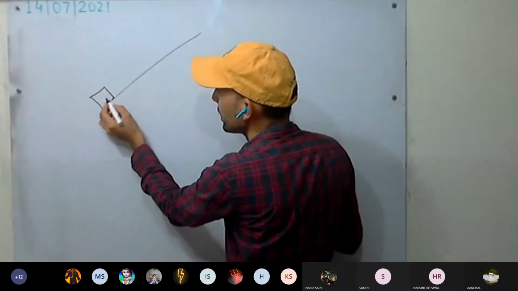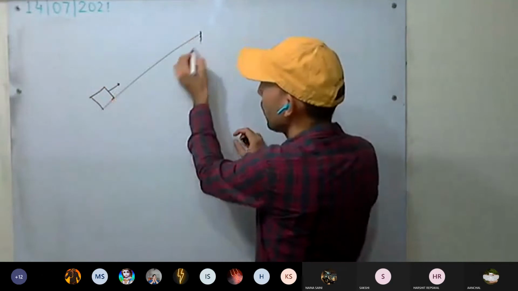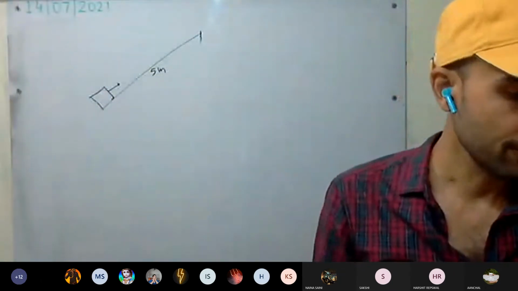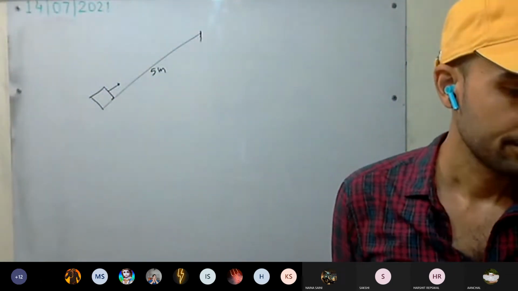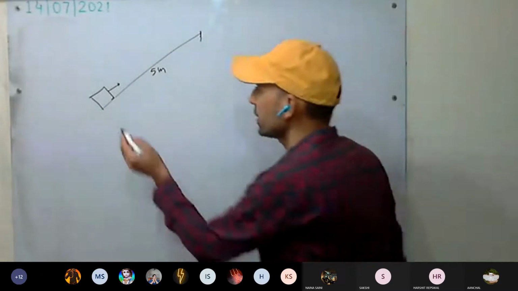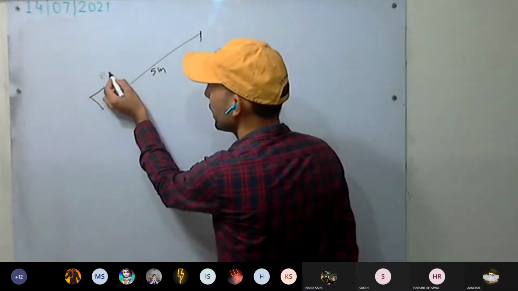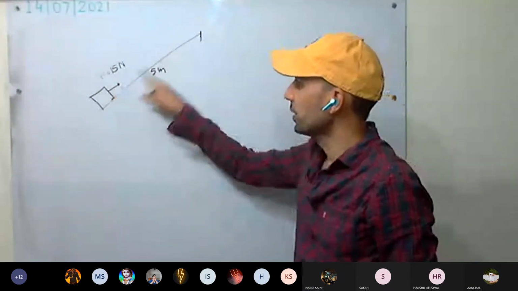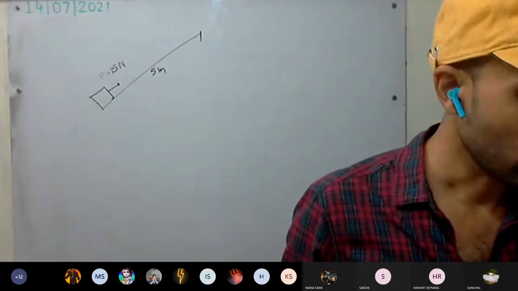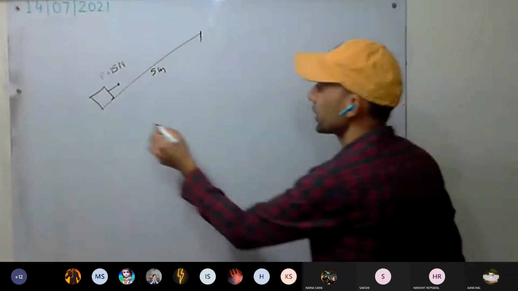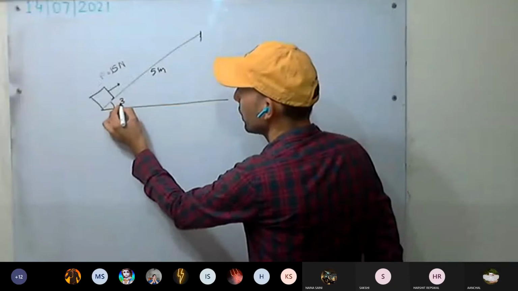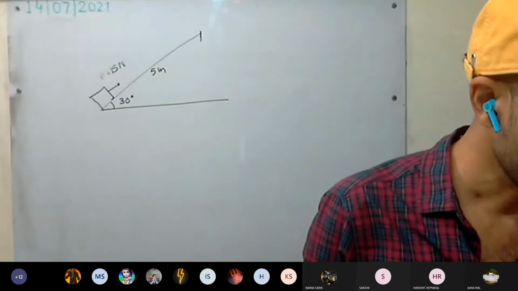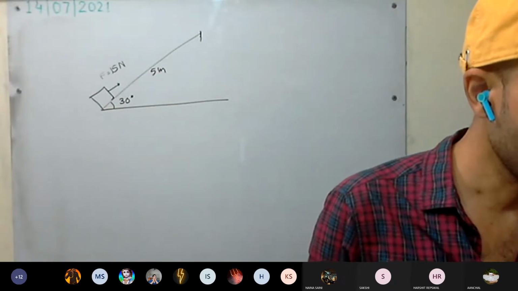Here it is being said that to pull the body up by a distance of 5 meter, how much minimum force is required? 15 Newton. It is given. Force required is equal to 15 Newton in this direction. 15 Newton force is required to pull a body along an inclined plane, making an angle of 30 degree with the horizontal, as shown.